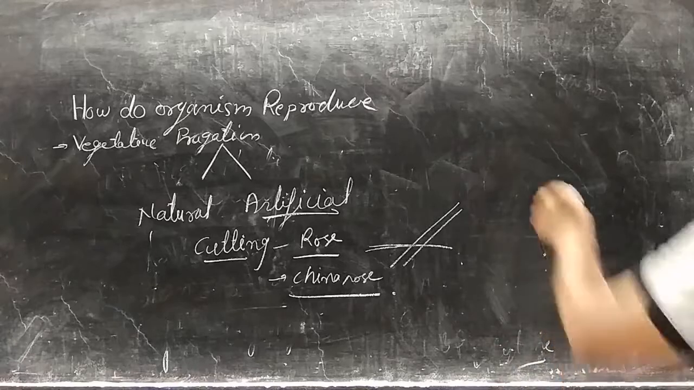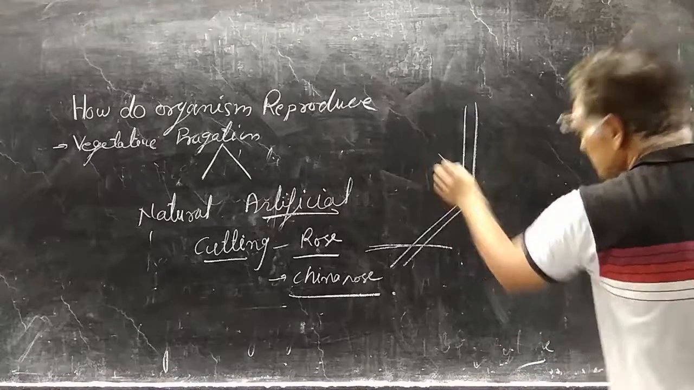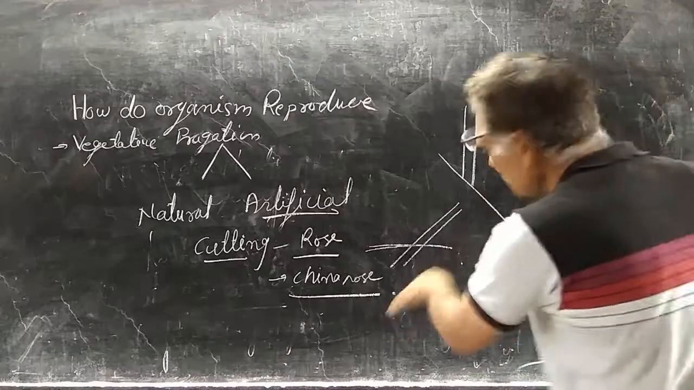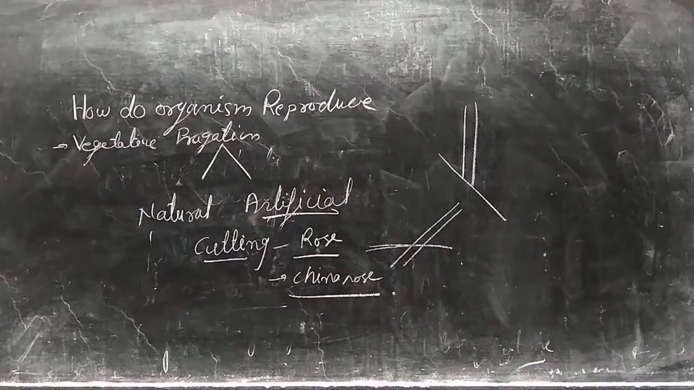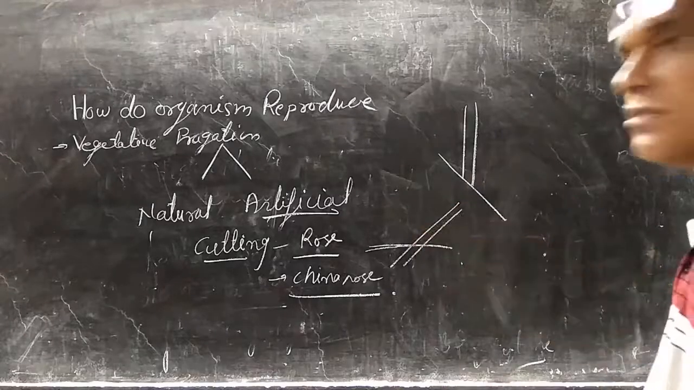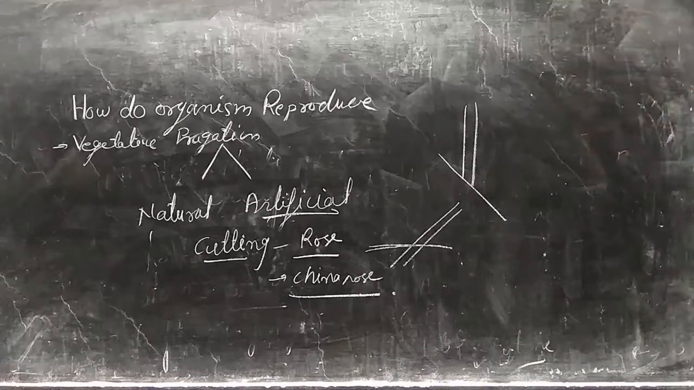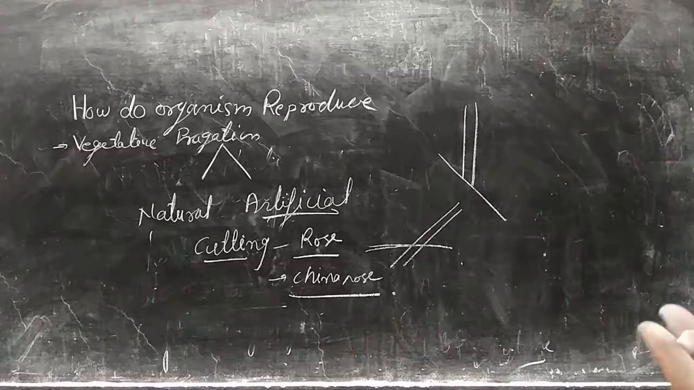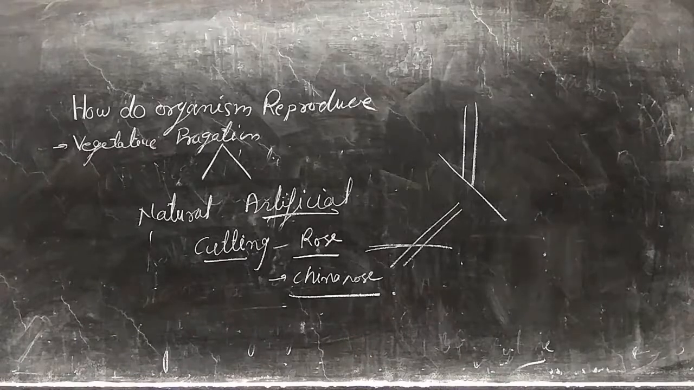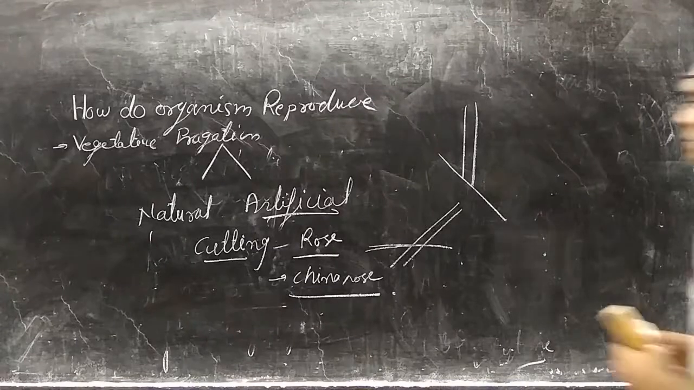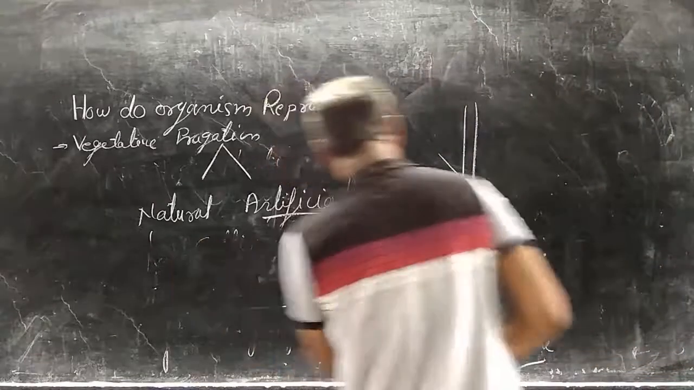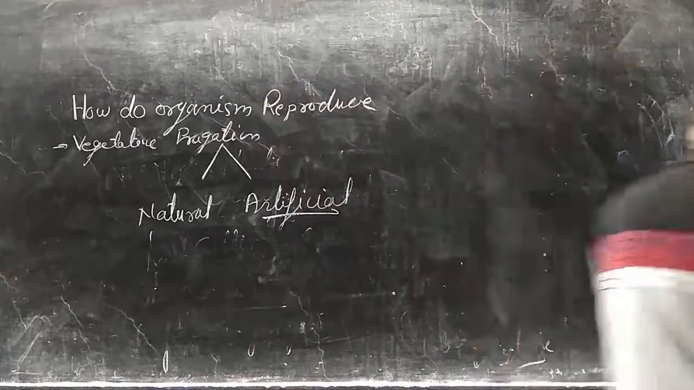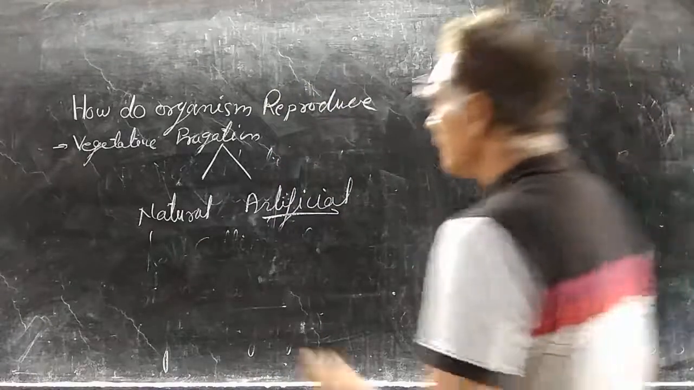It means a small portion is taken from the parent plant, cut obliquely and grown, and then treated with growth hormones or different chemical hormones. After some time it produces new leaves and branches and converts into a new plant. That is cutting, artificial propagation. Another type of artificial propagation is grafting.